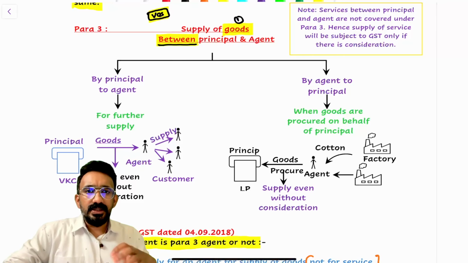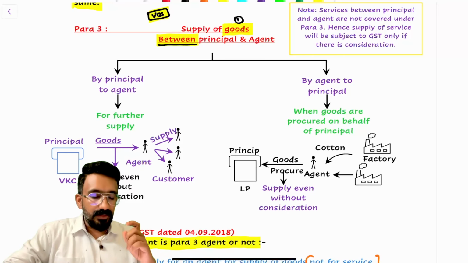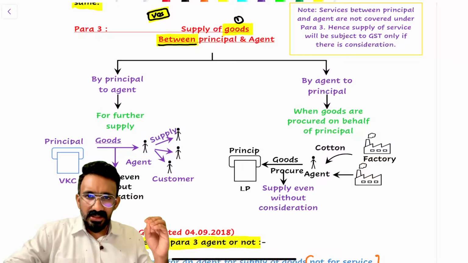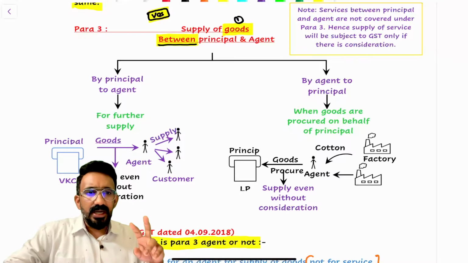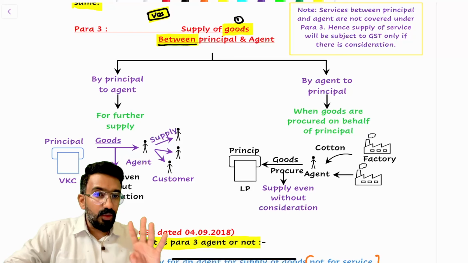Now, the first one is permanent transfer or disposal of business asset where input tax credit has been claimed. Number 2 is distinct person transaction. Number 3 is supply of goods between principal and agent. And number 4 is importation of service without consideration, in the course or furtherance of business, from a related person or establishment outside India. These are the 4 paras that we have.